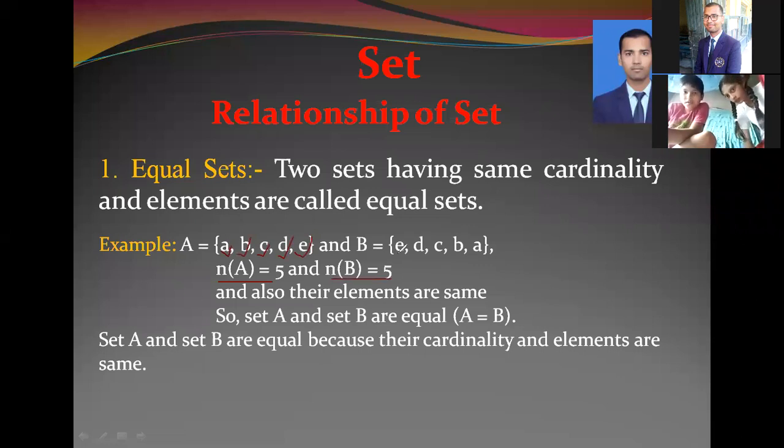Let's count their elements: 1, 2, 3, 4, 5. Both sets have the same cardinality, that is 5 and 5. And also their elements are the same.